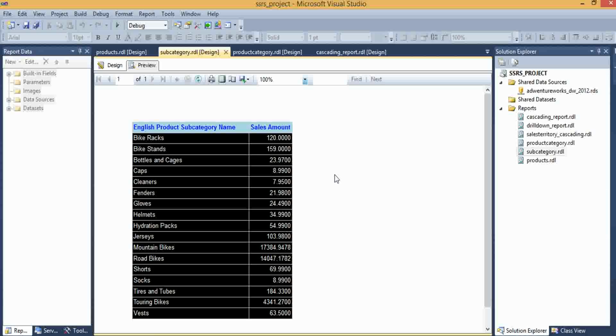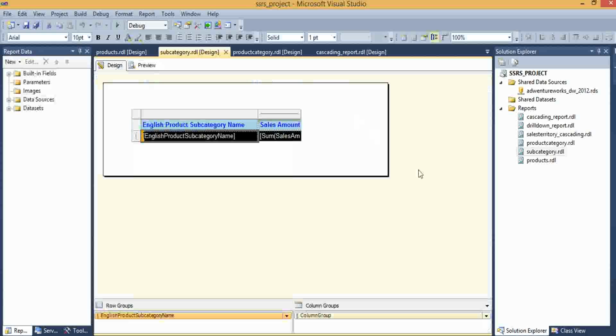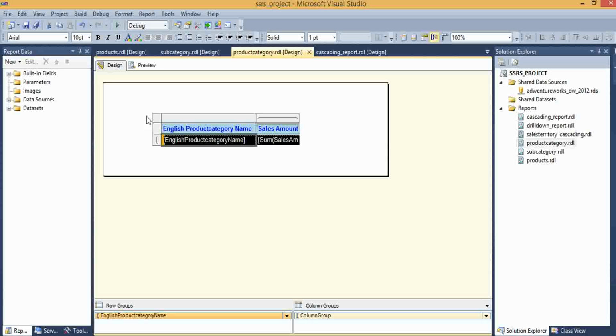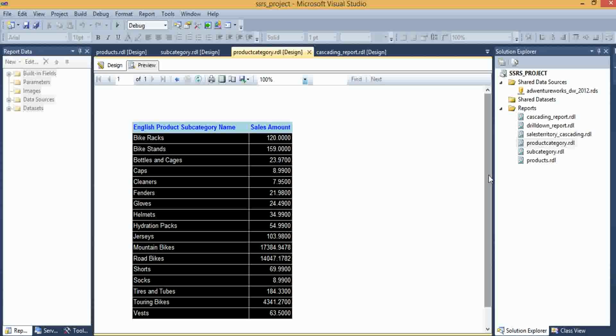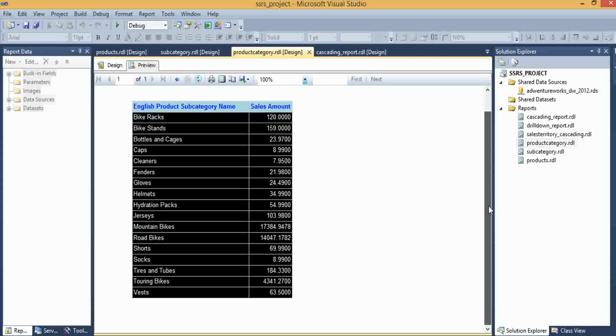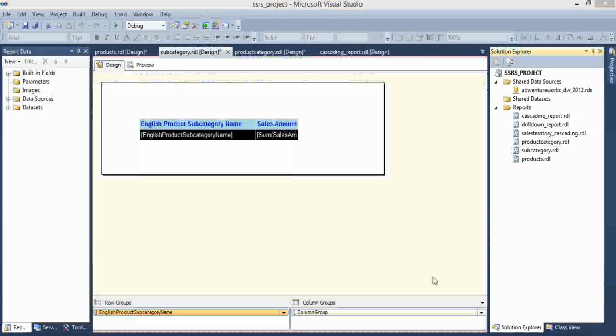See here, one problem is there. When I am clicking bikes, I want only bikes subcategories information, but it shows all subcategories information. It not only showed bikes information, it shows all clothing, accessories and bikes information also. Okay, how to resolve this issue?